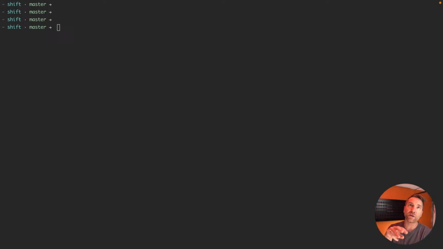Now, Pest itself actually has an internal tool that they call Drift. Whatever on the name there. I haven't used it because I don't convert a lot of test suites from PHPUnit to Pest, to be honest.